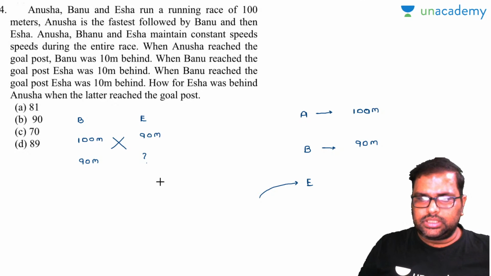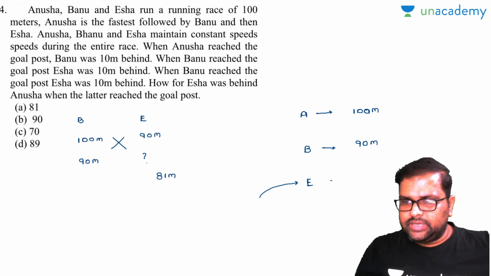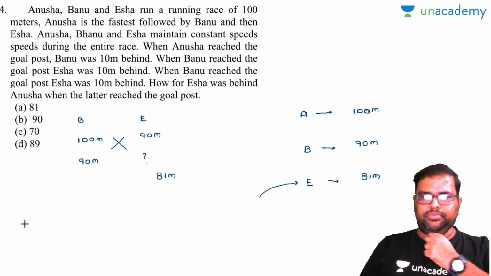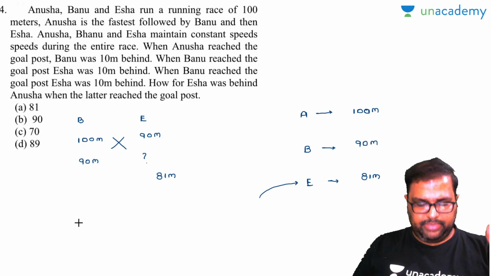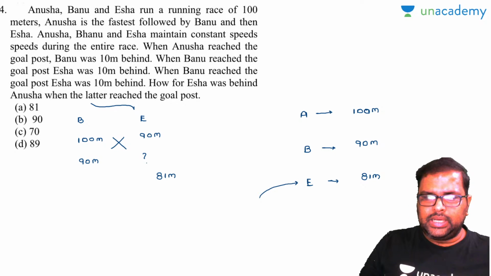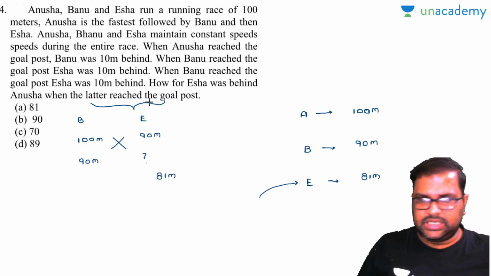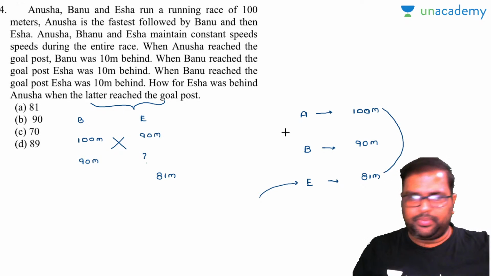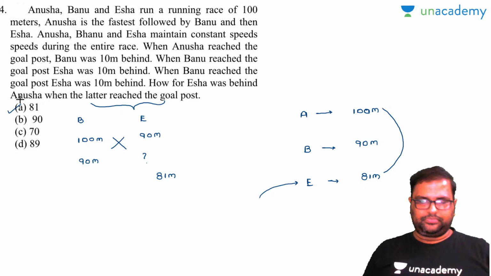Now crisscross this. At last, finally, the answer will be 81 meters. So Isha will be at 81 meters. Am I right or wrong? The same point is repeated here when Banu reached the goal post. How far Isha was behind Anusha when the latter reached the goal post? When Anusha is at the goal post, where is Isha? When Anusha is at the goal post, Isha is at the 81-meter point, and your answer is A.